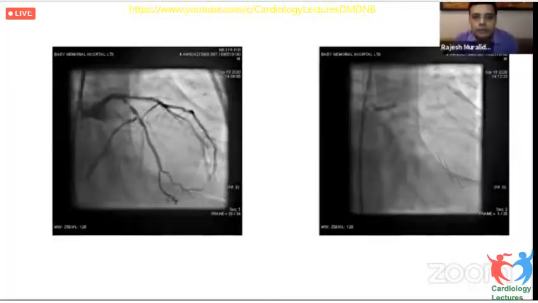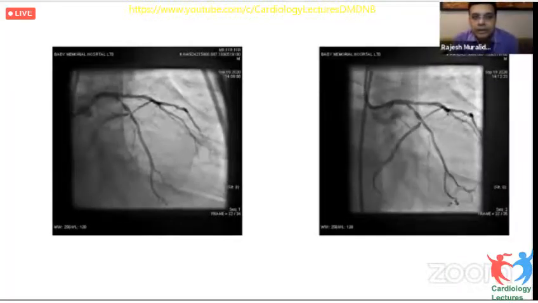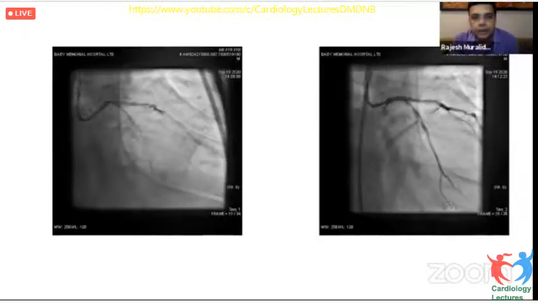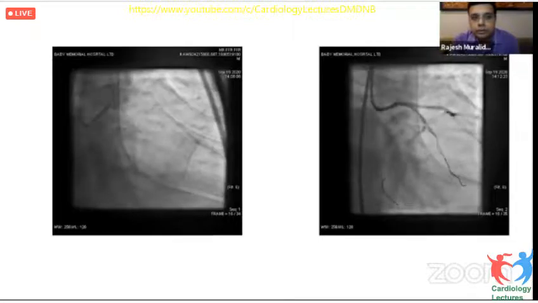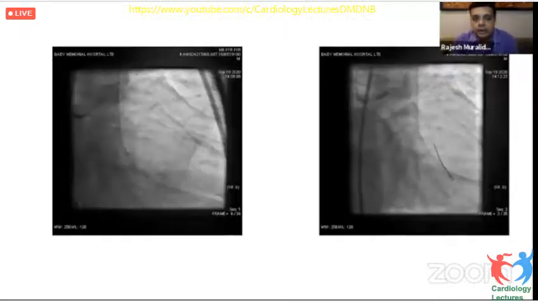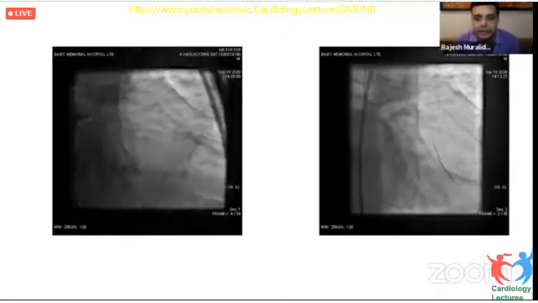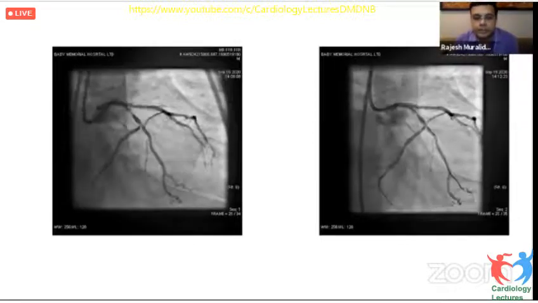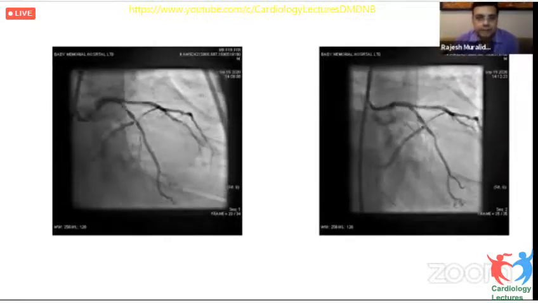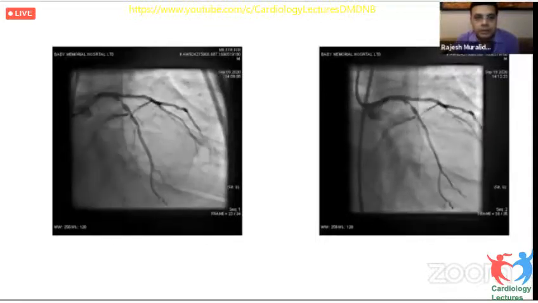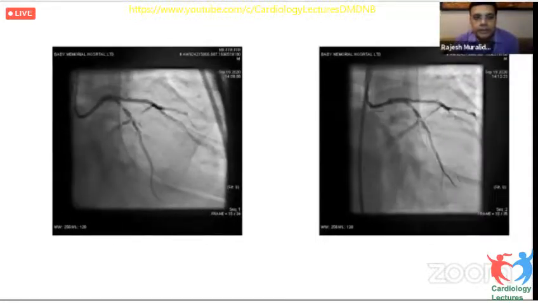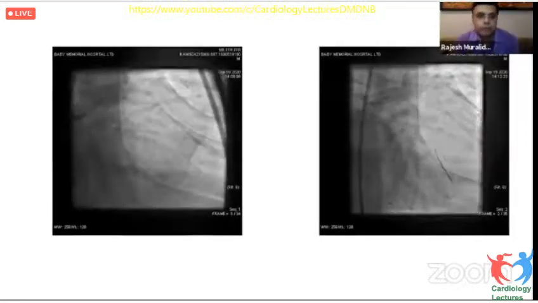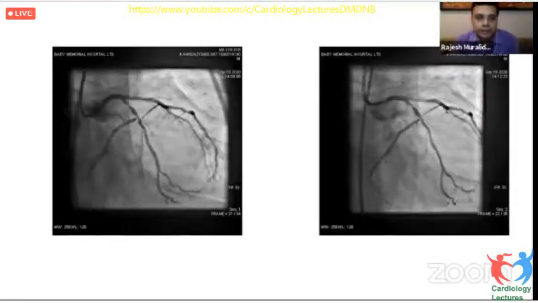Now, this is a 54-year-old man who presented with effort angina of class 3, and this angiogram was done in June of 2012. He had this bifurcation lesion with both the side branch as well as the main vessel almost of the same size. We thought that the circumflex was having a tighter lesion. The ostioproximal OM is probably having 50 to 60% disease.